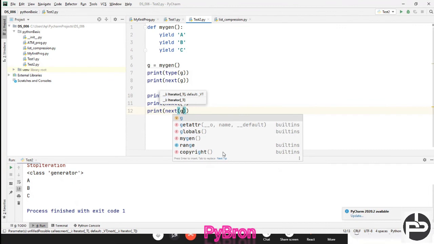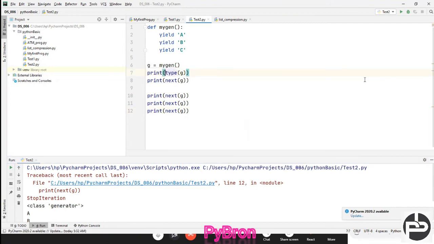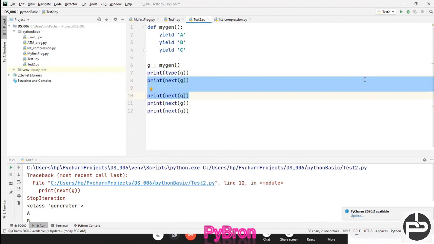What is that error? Just try to understand. Can you see this? StopIteration. From line number 8, I called next g, then I got a. Similarly I called it again, then it gave me b. The third time it gave c. But the fourth time we don't have an element, that's what it is saying. StopIteration means there is no element to iterate over.